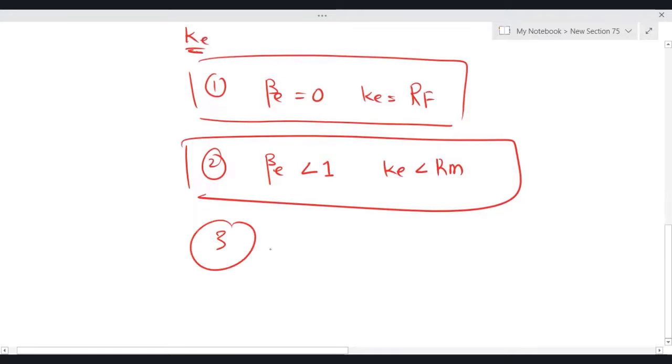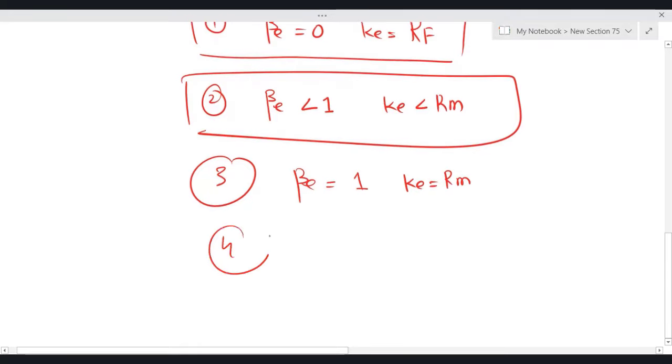Third, if beta equity is equal to 1, we say it's a benchmark beta. In that case, the systematic risk of your investment is equal to the systematic risk of a stock index. And logically, the KE will be equal to RM. KE will be equal to RM, that is the average return. RM is the average return on a stock exchange.